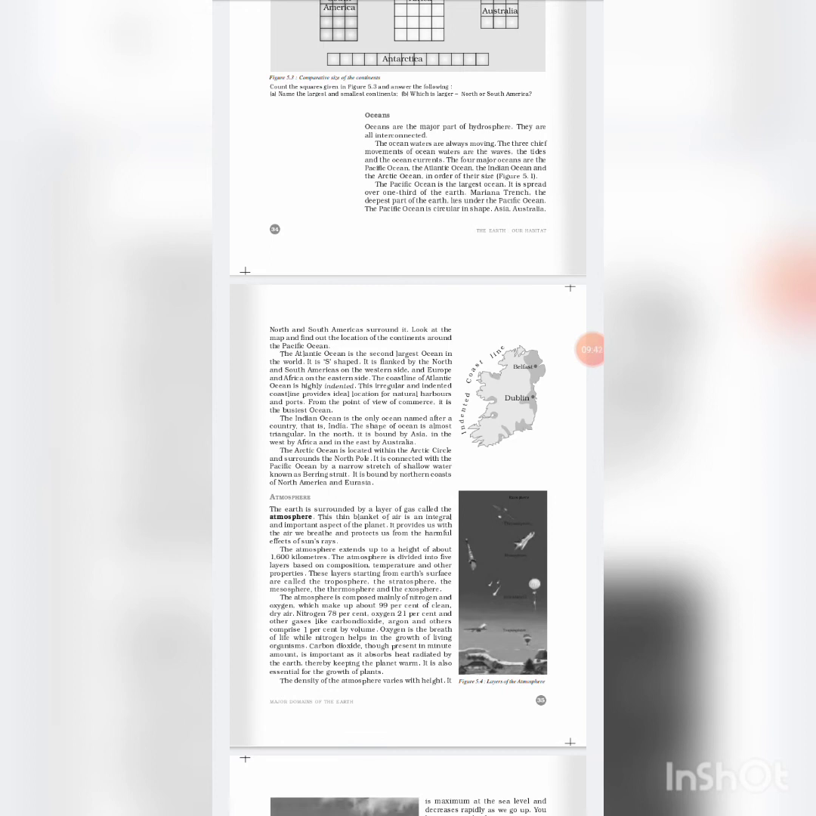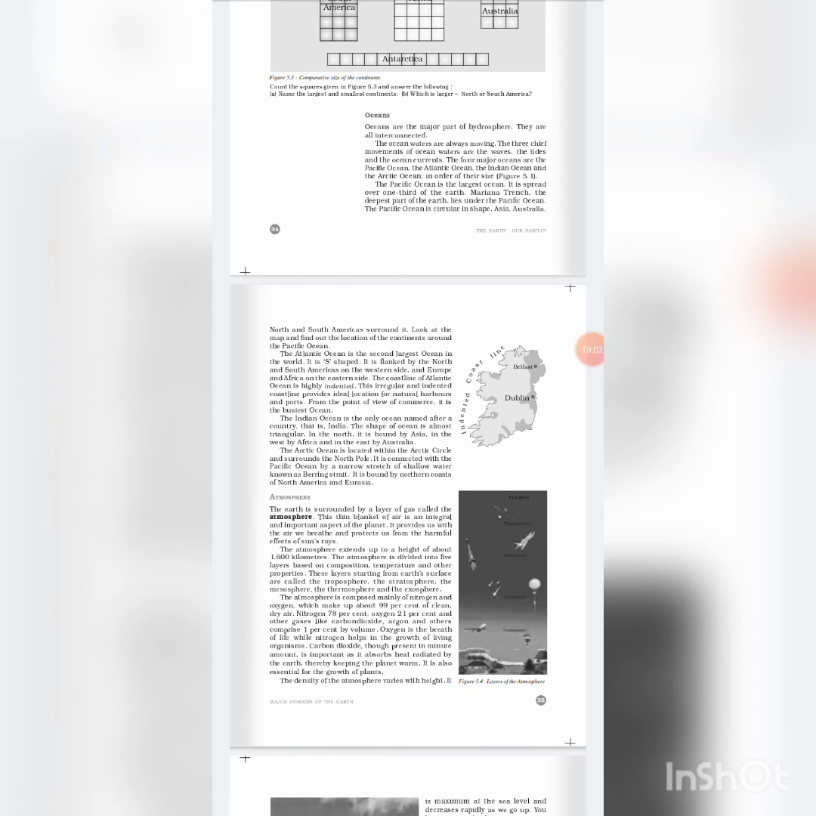Now, the Indian Ocean is the only ocean named after a country, that is India. The shape of the ocean is also triangular. In the north, it is bound by Asia, in the west by Africa, and in the east by Australia.